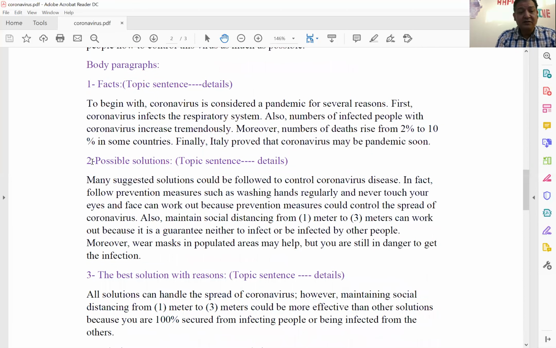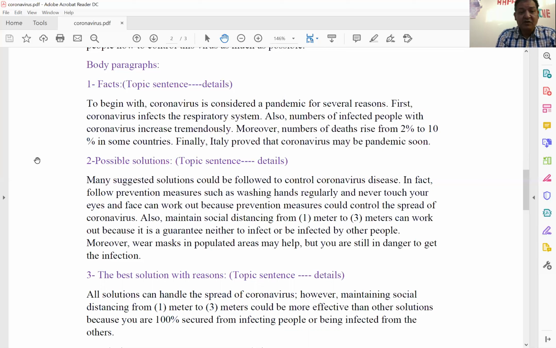I included 3 paragraphs in the body paragraph. Number 1, facts. Number 2, possible solutions. Number 3, the best solution with reasons. So the body paragraphs here include 3 main ideas. Number 1, facts. When you want to write a paragraph, at least you should take into consideration these 2 points, topic sentence and details.